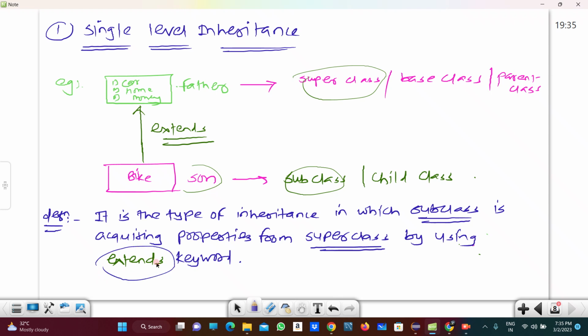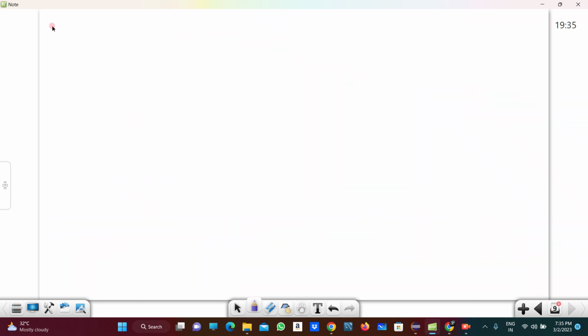So what is the use of the extend keyword here, and what is meant by superclass or subclass, that I am also writing here. So what is the use of the extend keyword here?